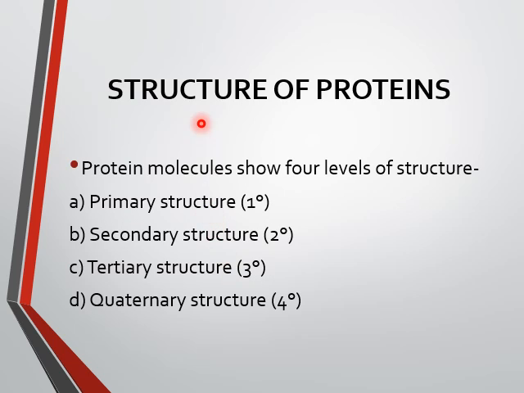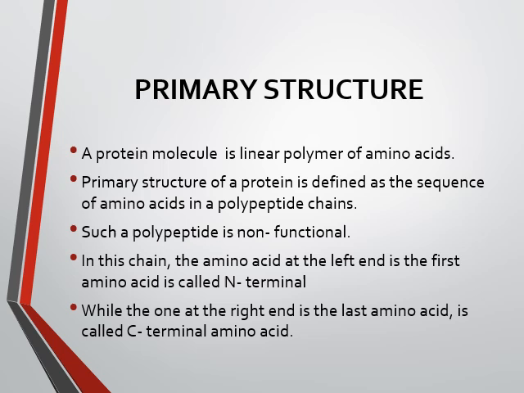So the next is the structure of proteins. Proteins show four levels of structure: first primary, secondary, tertiary and quaternary. First we will discuss the primary structure. The protein molecule in primary structure is a linear polymer of amino acids, that is, a straight chain of amino acids joined by the peptide bond.